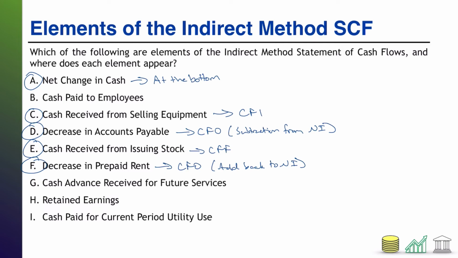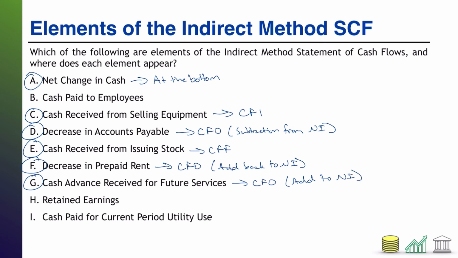How about G, a cash advance received for future services? This would also appear on the indirect method statement of cash flows. This suggests that you are getting money and you are recording an unearned revenue. You owe somebody a service, and you have received money from a customer. That is a cash inflow from operations. But because you haven't done the service yet, you don't recognize revenue, so this didn't affect net income. So this is going to go in CFO, and because it increases your cash from operations but it's not already included in the net income number, you are going to add to net income.